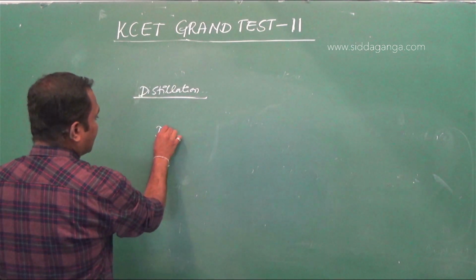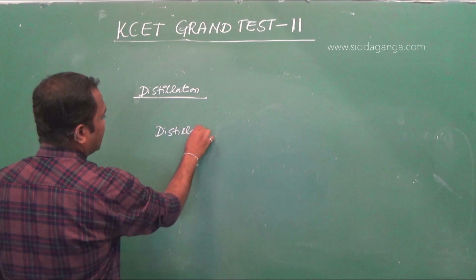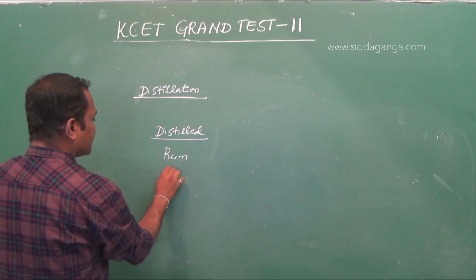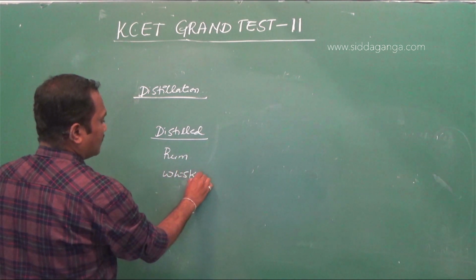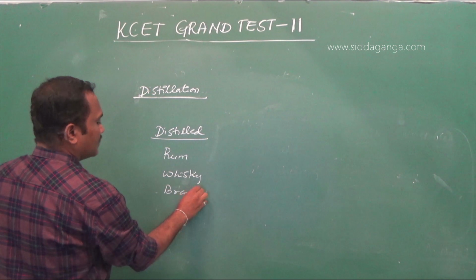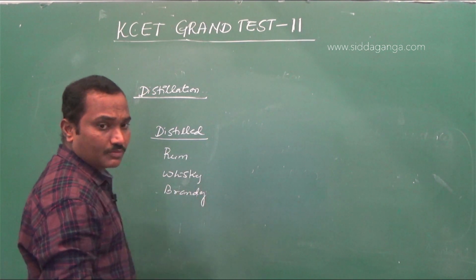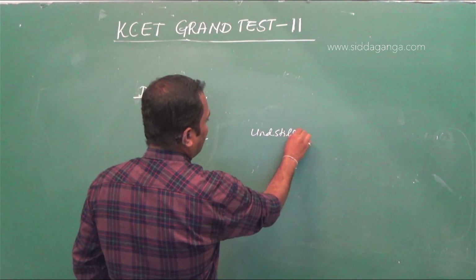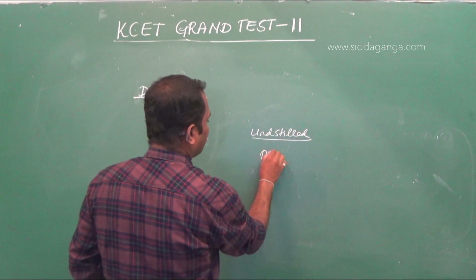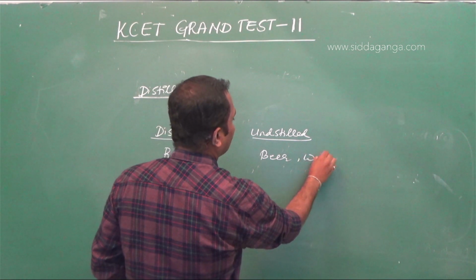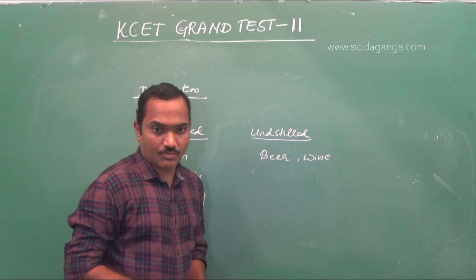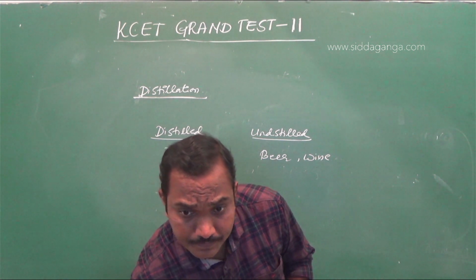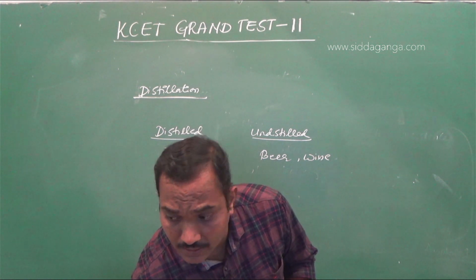The distilled examples are rum, whiskey, brandy. So in all these, the percentage of alcohol will be a bit high. Whereas undistilled, such as beer and wine, have a very small percentage of alcohol, nearly up to some 10 or 12%. Okay, let us move on to the next question.